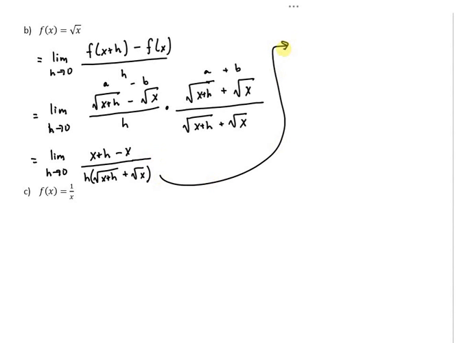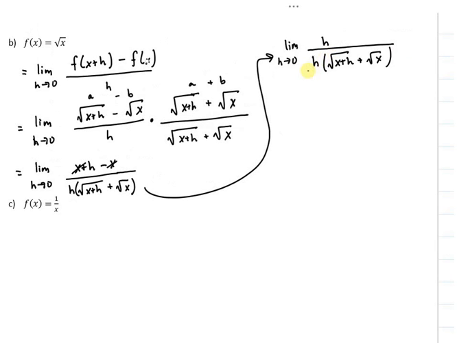Alright, going up here, my x's cancel. I get h, limit as h goes to 0 of h over h times this big thing, root x plus h plus root x. My h's cancel.